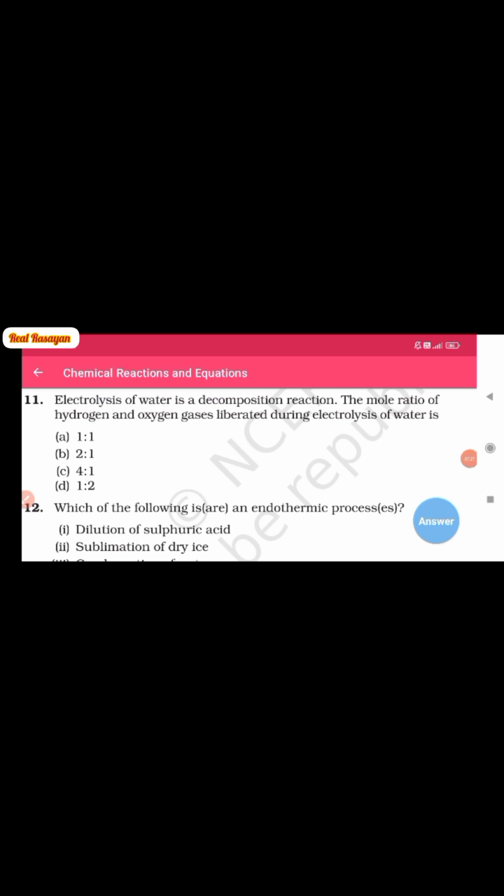Next question is question number 11. Electrolysis of water is a decomposition reaction. The mole ratio of hydrogen and oxygen gases liberated during electrolysis of water is?